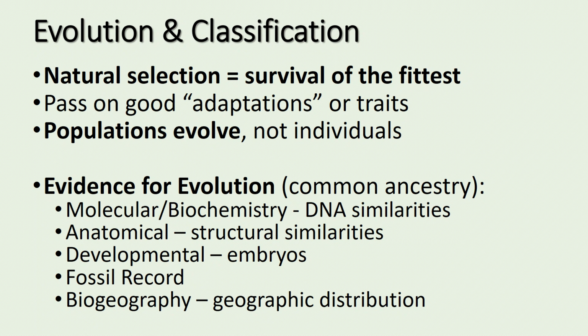The evidence for evolution or common ancestry can be found in one of 5 ways: through DNA similarities, which is the molecular or biochemistry evidence; structural similarities, which is anatomical evidence; through embryology or embryos, the developmental evidence; from the fossil record, which shows the progression of organisms from ancient times to the most recent; and then the geographic distribution of organisms, which refers to biogeography.